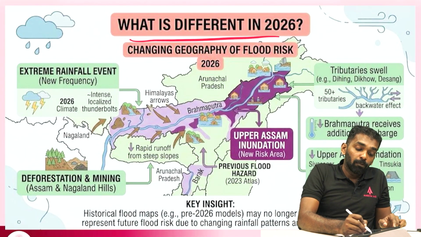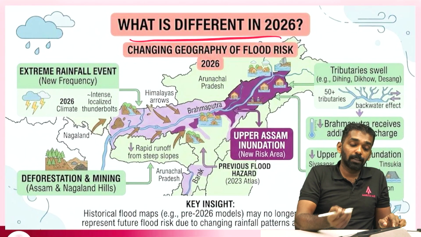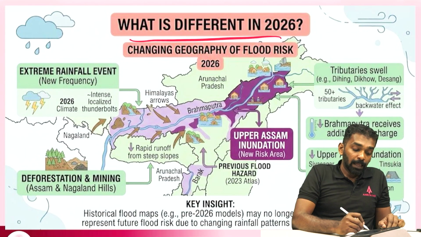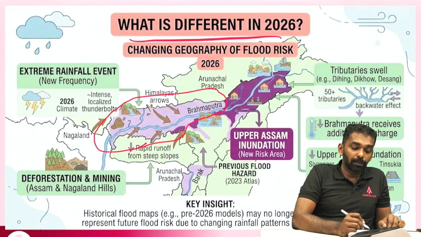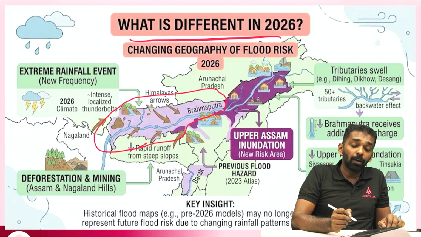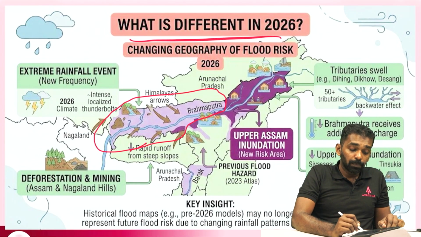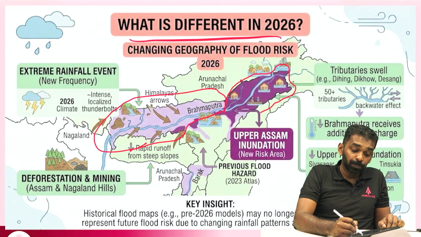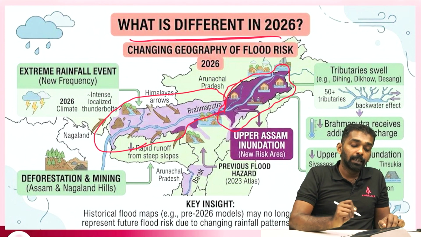Now we will see what went wrong in 2026, or the current floods. So what are the changing patterns of floods? Earlier, when we see this reach, the western reaches of Assam or the lower reaches of the Brahmaputra were more prone to floods. But now the flooding has shifted to the upper reaches of the Brahmaputra. So these are the current changes.